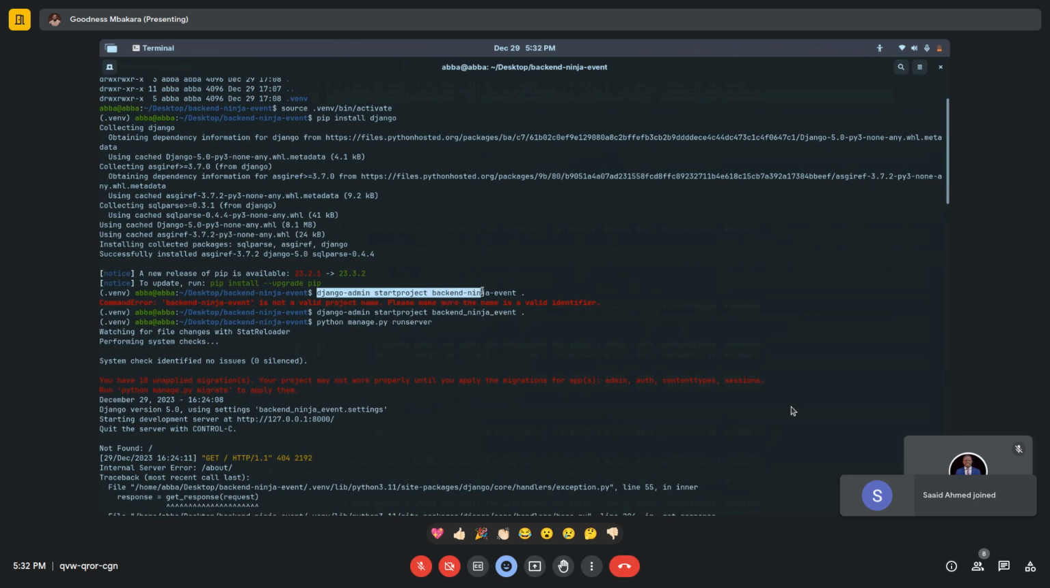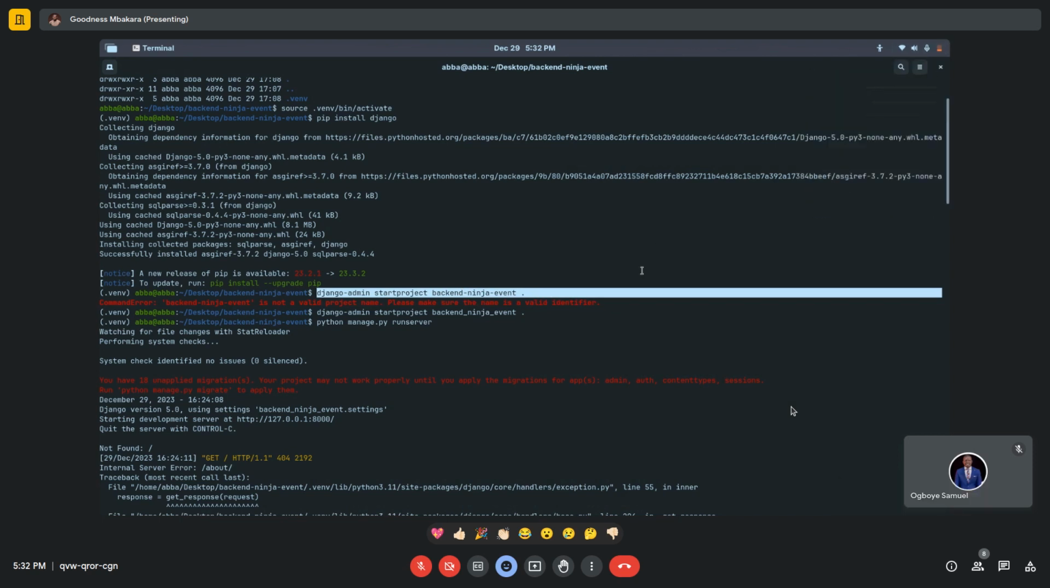Then the name of the project, backend ninja events, and a period, which tells it to use what is open in VS Code. Okay, what's a bit confusing for me is you're inside the directory backend ninja events, and then you're doing startproject backend ninja events. That's a bit confusing for me.